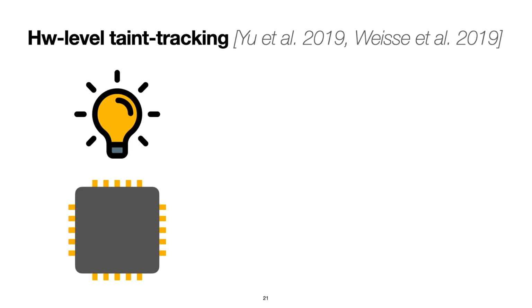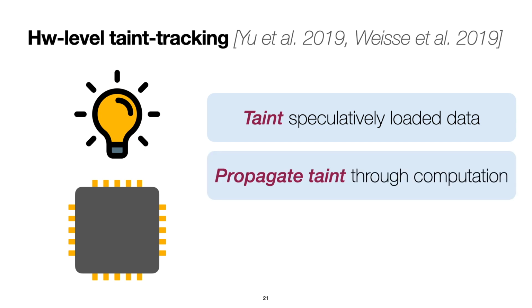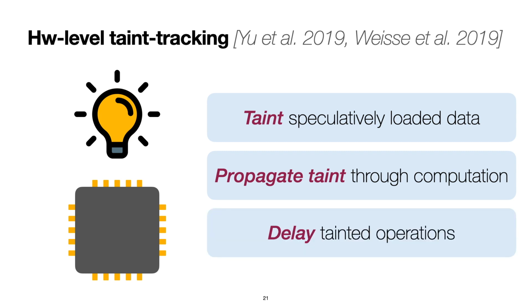Finally, we analyzed hardware taint tracking mechanisms like STT and NDA. These mechanisms taint all speculatively loaded data as unsafe. They propagate taint through the computation, that is, they track whether we derive information based on tainted data, and whenever operations are no longer transient, the taint is removed. Finally, these mechanisms selectively delay tainted operations to avoid leaks.